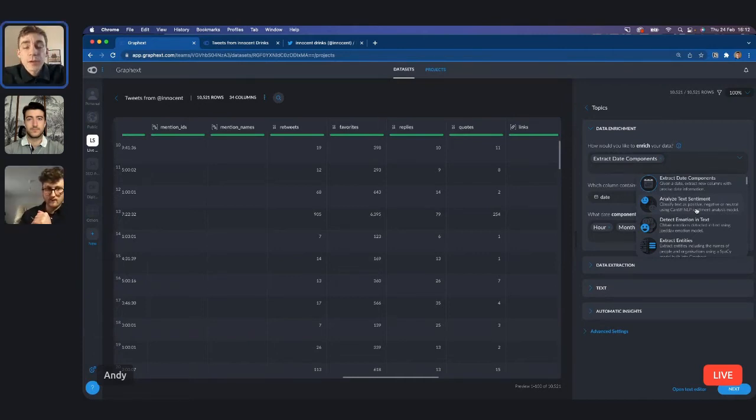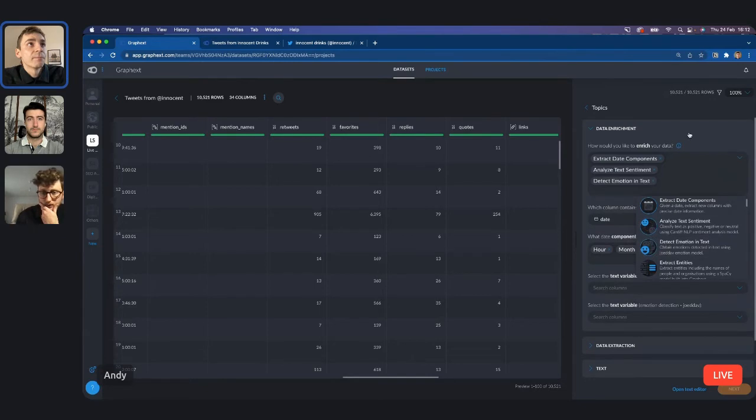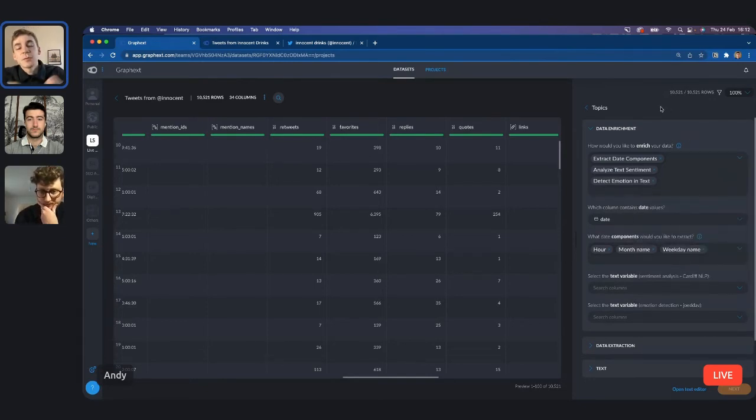I think both, and honestly, they are quite fast, particularly dealing with a data set of 10,000 rows. It's not going to take too much longer to actually execute these. And in the project today, we've got both sentiment analysis and emotion detection up and running. So I just want to show you guys how we quickly add those in. And it's worth mentioning as well that I personally really like to analyze sentiment and emotion whenever I'm running a text analysis, because you never know what you might find.